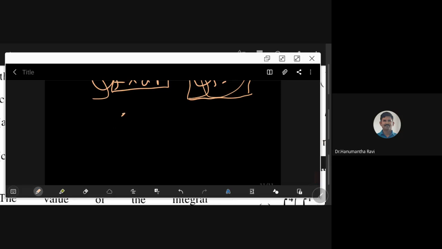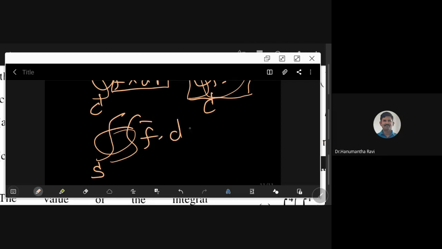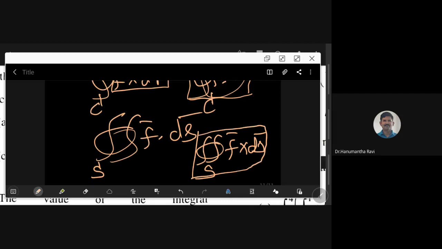Now, similarly, we can talk about surface integrals. If it is a closed surface, I put a circle there, and some region will be there. Here I write C, and here the surface. So here also you can have f bar dot ds bar, or f bar cross ds bar. But please remember, in our applications, most of the time the dot will come.